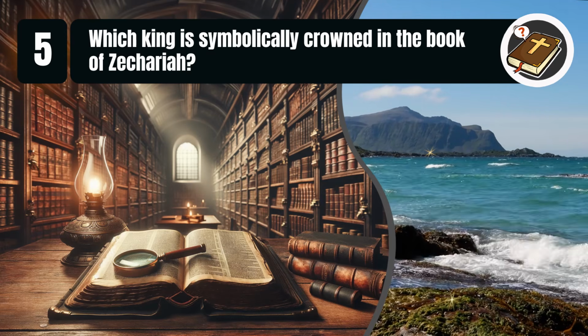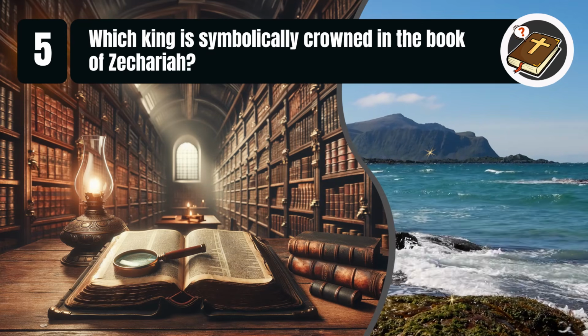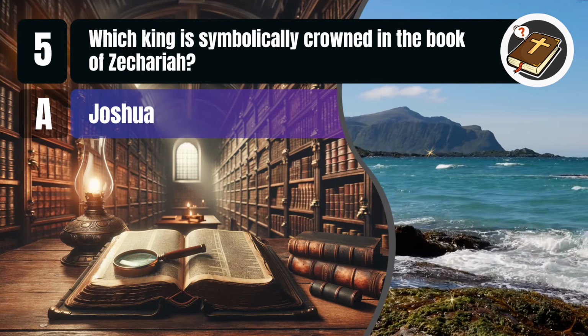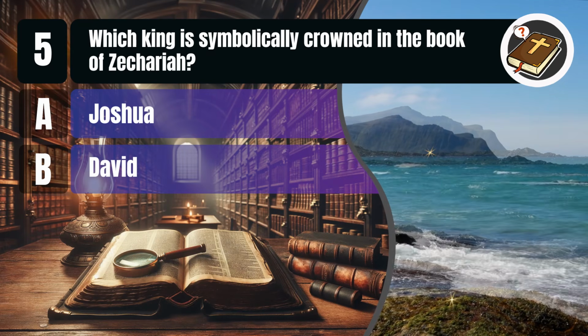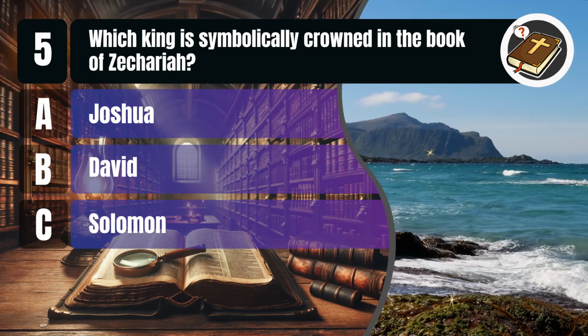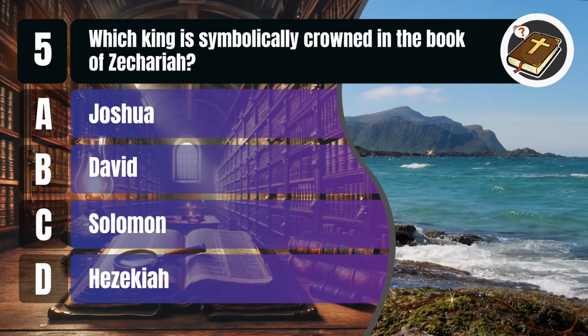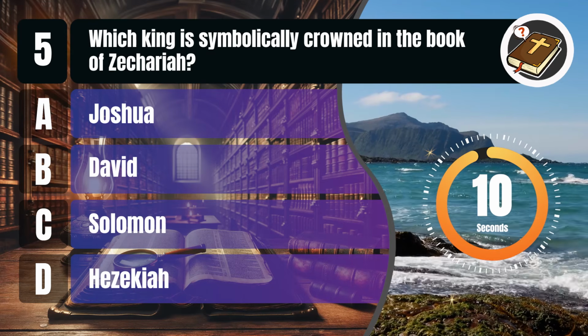Question 5. Which king is symbolically crowned in the book of Zechariah? A. Joshua. B. David. C. Solomon. D. Hezekiah. You get 10 seconds.